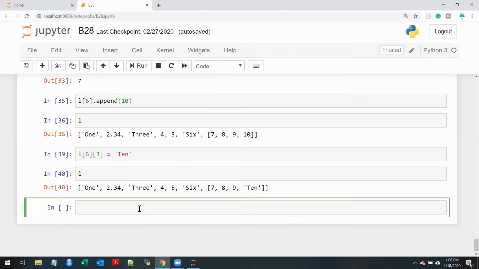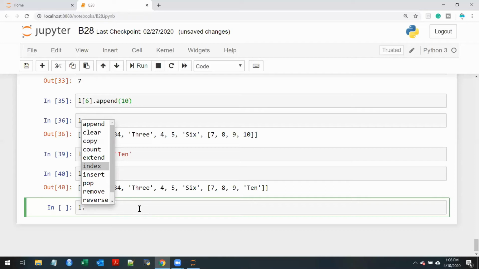Now that this is done, let's talk about L dot the next object, which is method. Let's say count and index. We have done it in string, right? So do the same thing, and let me know if you have any issues. It's the same thing. It will count the number of times that particular value is existing, and index will tell you the index position of that particular object. So it's the same as string.